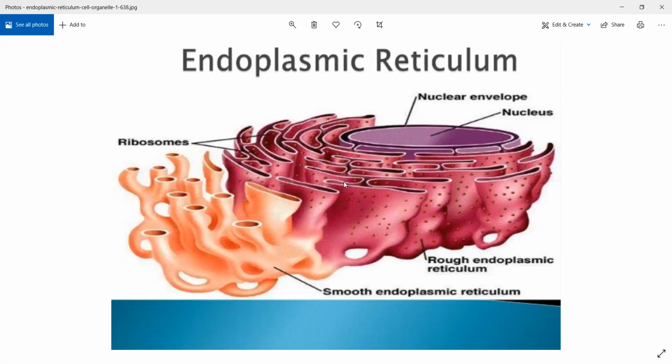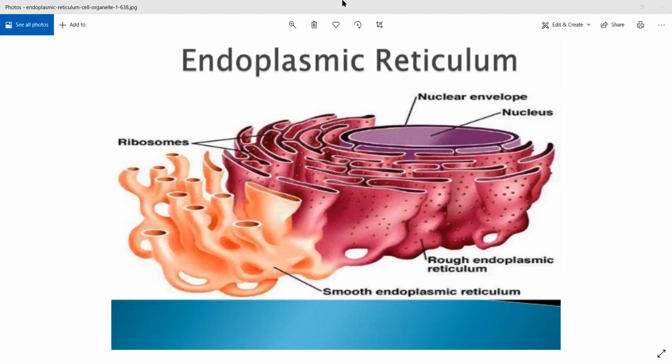Okay, along with that, endoplasmic reticulum has another important function. It will act as a connecting channel between plasma membrane and nuclear membrane. Okay, because it is continuous with your nuclear membrane, your nucleus itself is covered by a nuclear membrane, and that membrane attaches to or it connects with your cytoplasm using endoplasmic reticulum. All right. So that is about endoplasmic reticulum and some of the functions of endoplasmic reticulum.